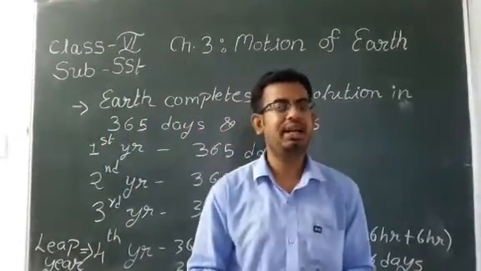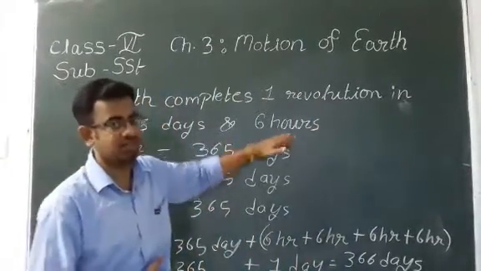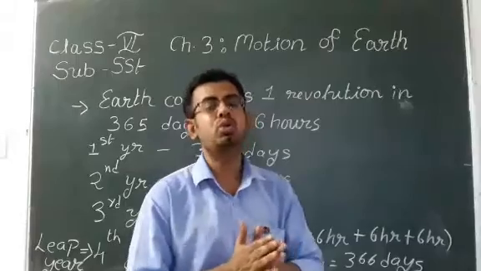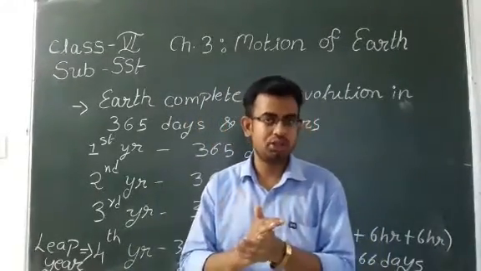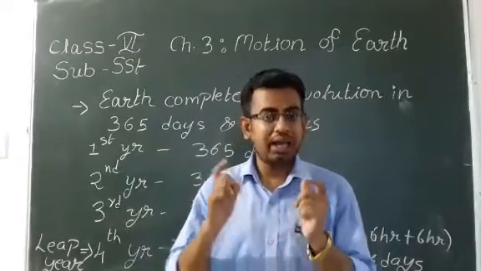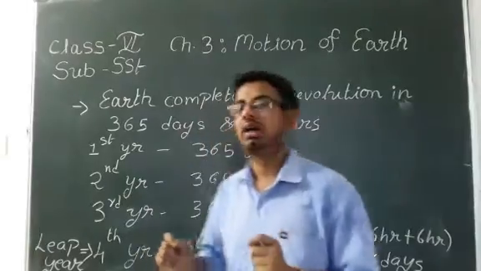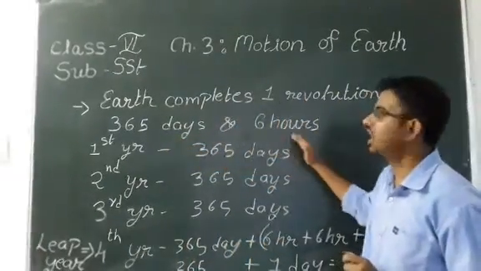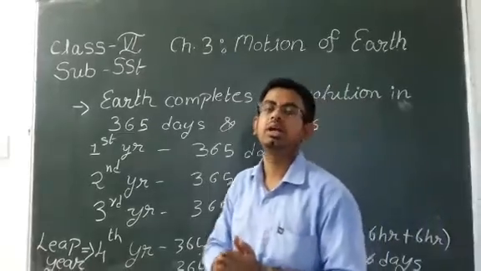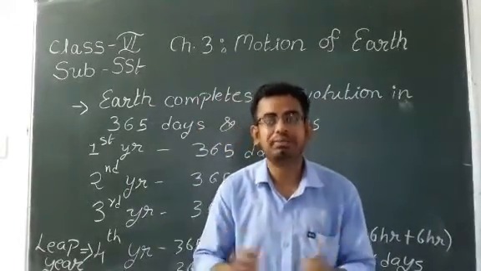And I had said why it is 365 days and 6 hours, right? Now we will try to understand this a little. For Earth to complete one revolution, how much time does it take? It takes 365 days and 6 hours. Basically, you all have heard about leap year.